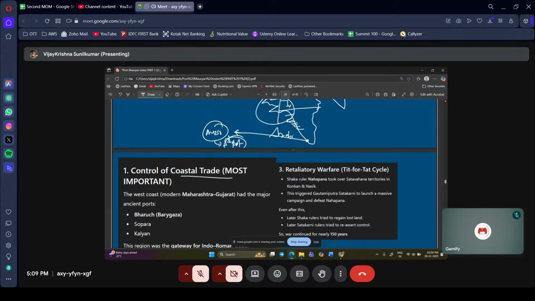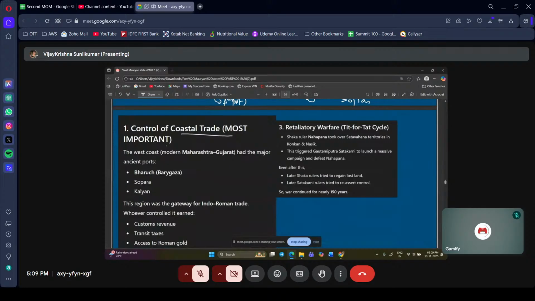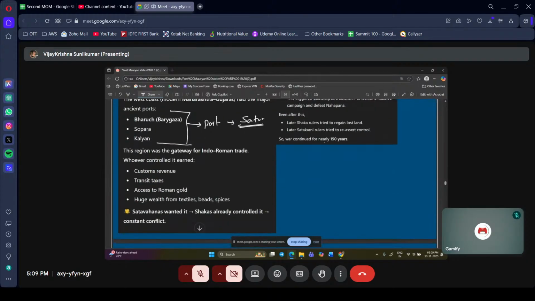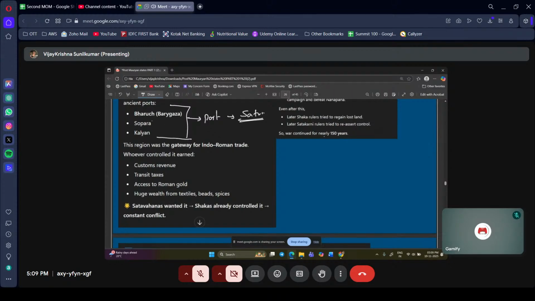The west coast, the ancient ports like Bharuch, Sopara, Kalyan. Do one thing, just mention these names in your notes. Mark them as ports during the reign of the Satavahanas. See, I told you, right? The region was the gateway for Indo-Roman trade. We talked about it yesterday, right?